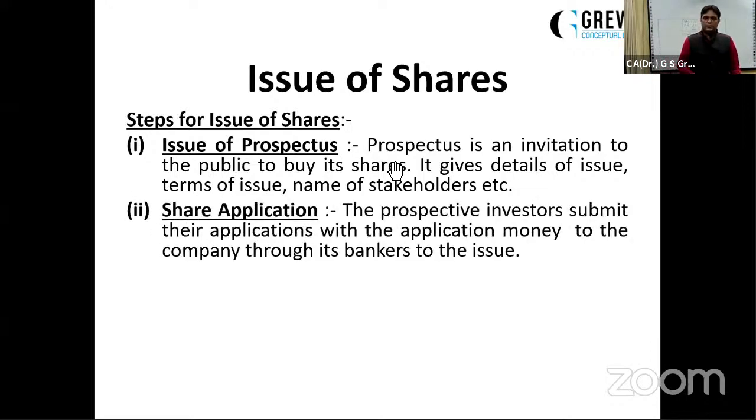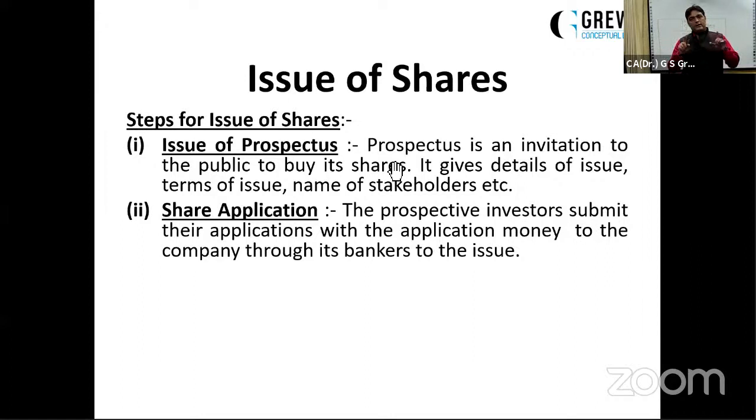Now, on the basis of this prospectus, the public will apply for the shares. Remember one thing: when the public applies for the share, it means they are just sending the request. They are just showing their interest in the company, that they want to have the shares of the company, but they are just applying for it. They haven't got the shares as yet. So they are not the shareholders as yet. They are just the share applicants.